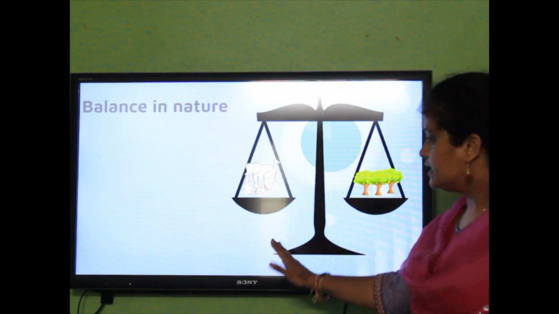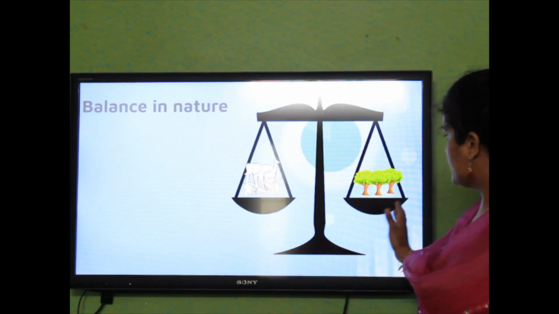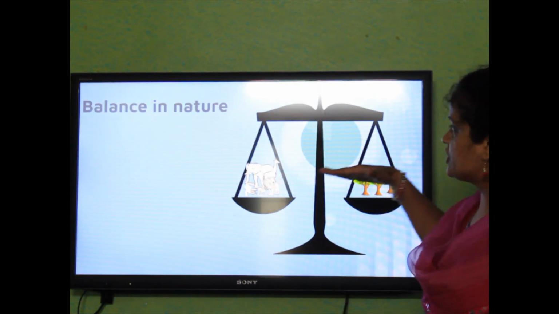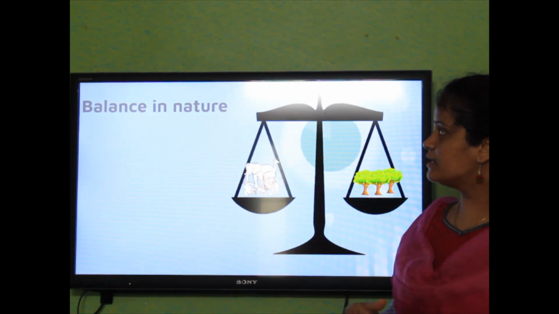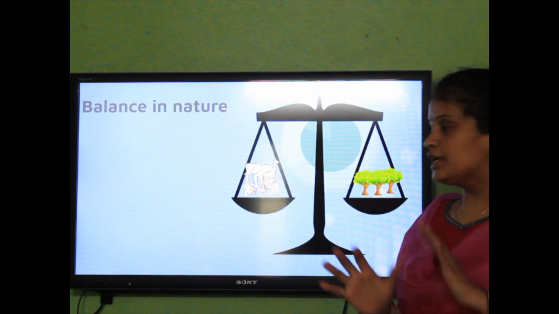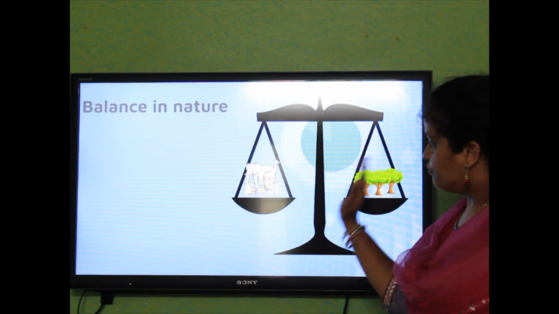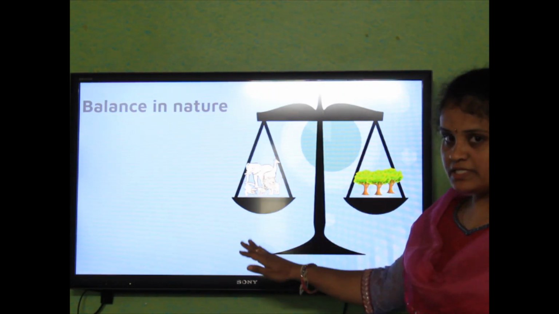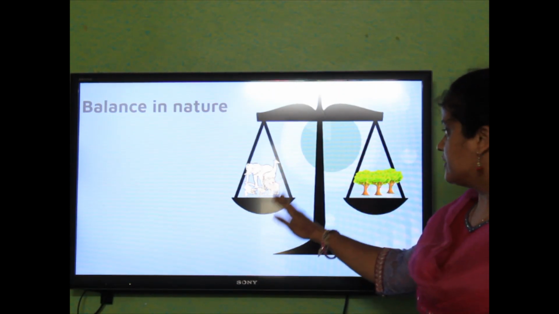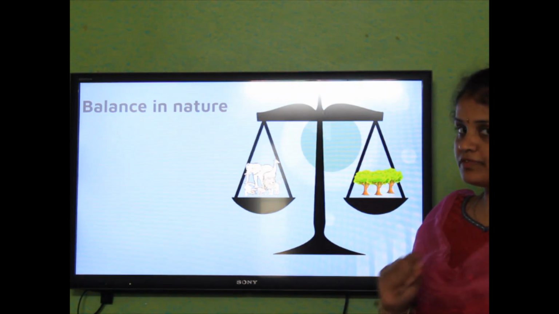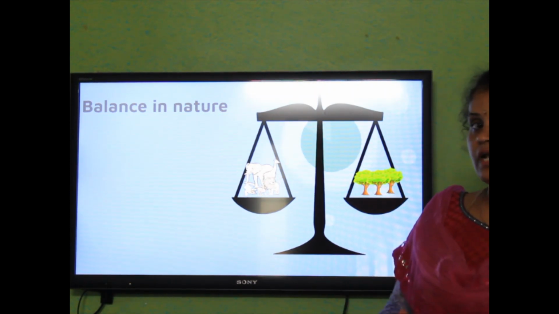Yes. On one side animals are there, on another side trees are there. Now, is it in a stable condition? When will we say there is balance in nature? If the number of trees is sufficient, they provide food and oxygen to animals, and animals give carbon dioxide to plants. Imagine if there is no balance in nature, what will happen?